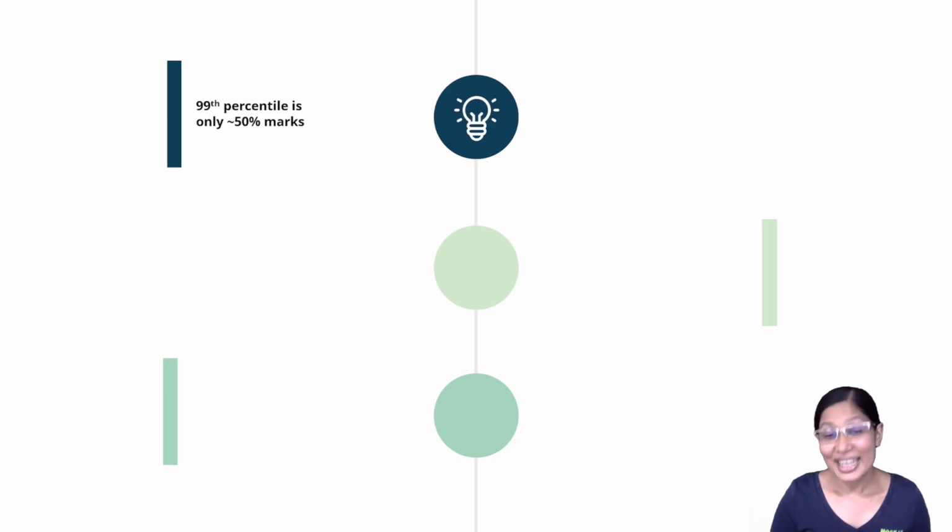Remember that the 99th percentile is only about 50% marks. So if you look at the last year paper, we modeled our strategies based on that, right? So 100 marks out of 198 marks. So that's almost about 50% marks. So don't get stressed out. Don't sell yourself short, and don't think that you're not going to get the 99th percentile.